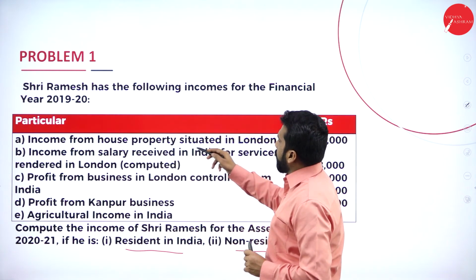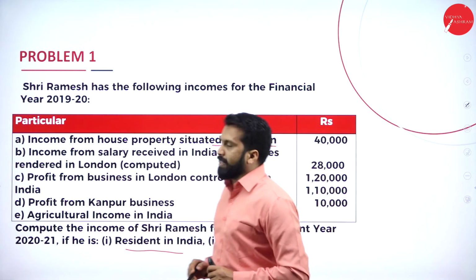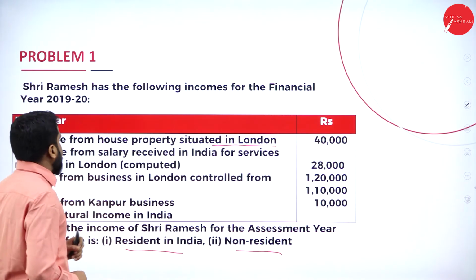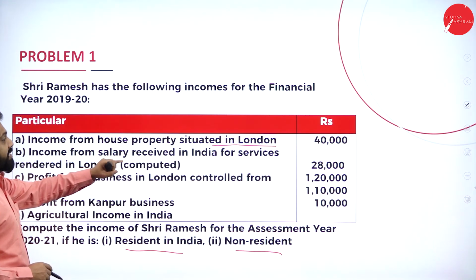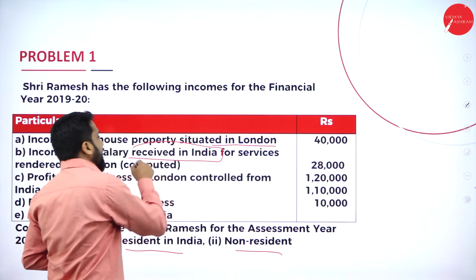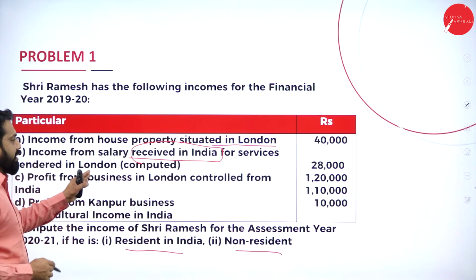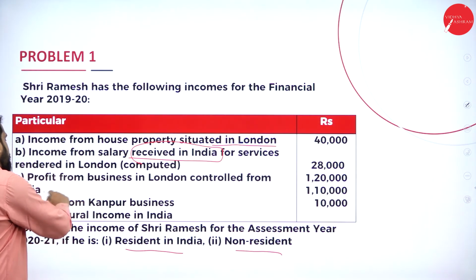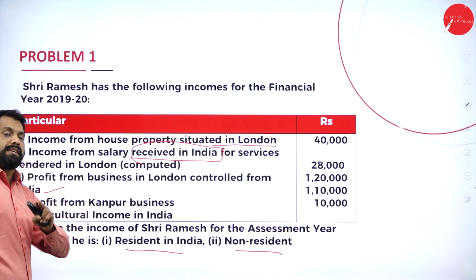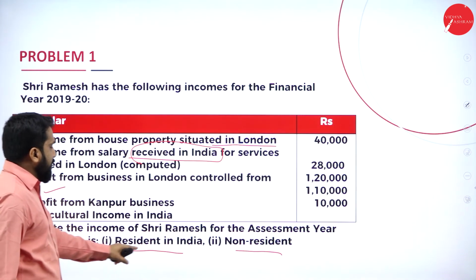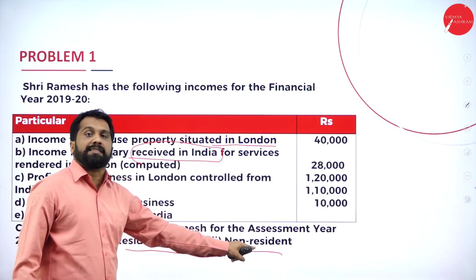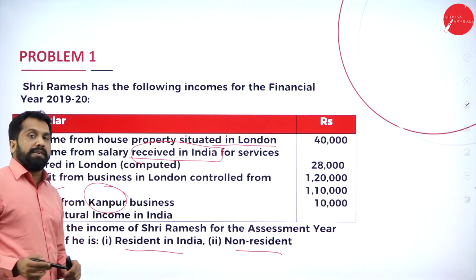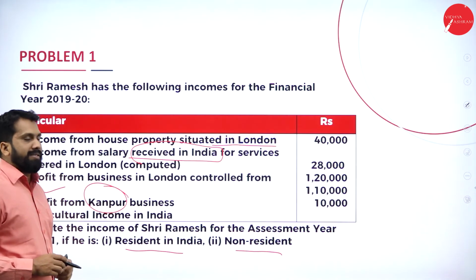Now, income from house property situated in London. So, it is in London means only the first person will be taxable. Income from salary received in India. Everybody taxable. No need to read further. Profit from business in London controlled from India. As I told you, first 2 persons. Third person is exempt. But in this we are preparing only first person and third person. Now, profit from Kanpur. Where is Kanpur? Kanpur is in India. So, all the persons are taxable.